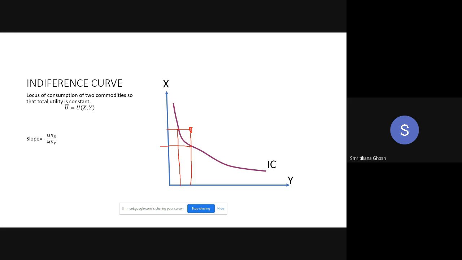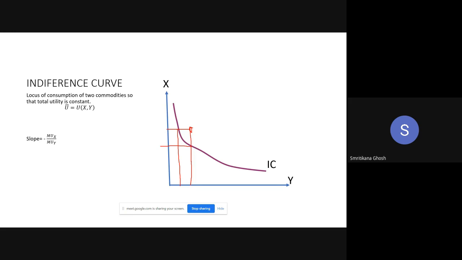If you increase consumption of one commodity, you have to reduce consumption of another commodity so that total utility is constant. Is it clear? Yes, miss. Otherwise, what happens if you want to increase consumption of one commodity by keeping consumption of another constant, you will go to the higher utility level.